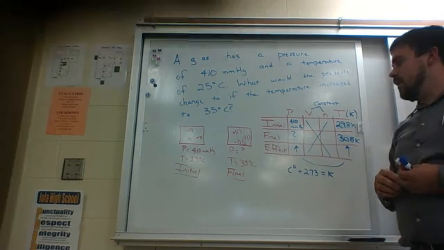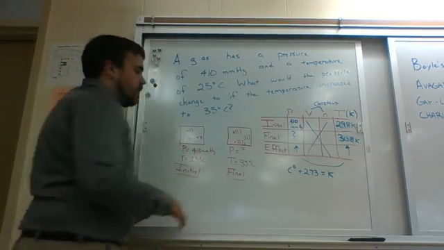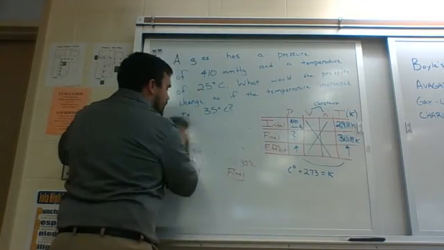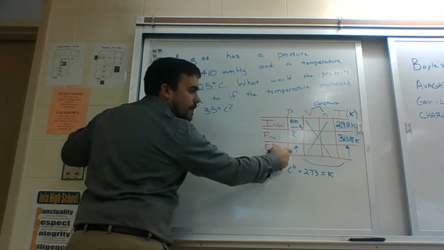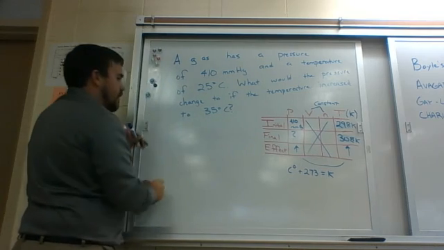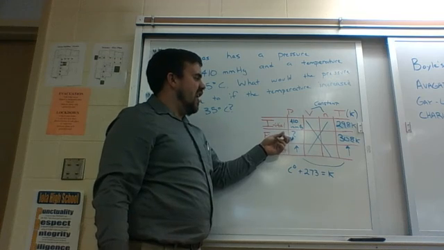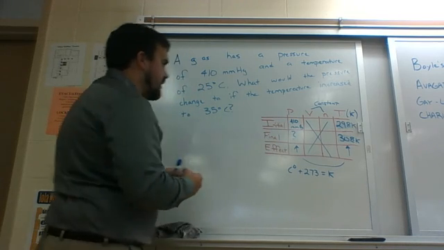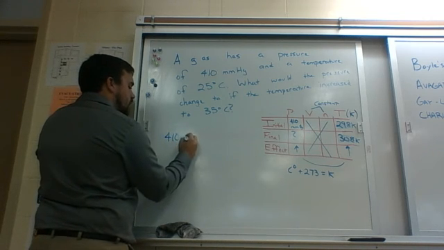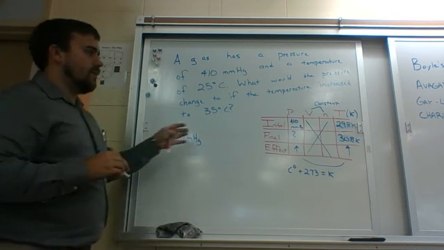Okay? Now comes the math part. When I solve this mathematically, I should get a number that is larger than 410 because I'm predicting an increase. So here's how we solve it. I go to my table, I find my question mark. There it is. Either above or below that question mark, I'm just going to write that number, 410 millimeters of mercury.